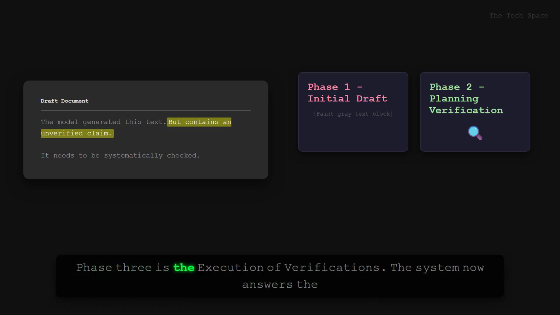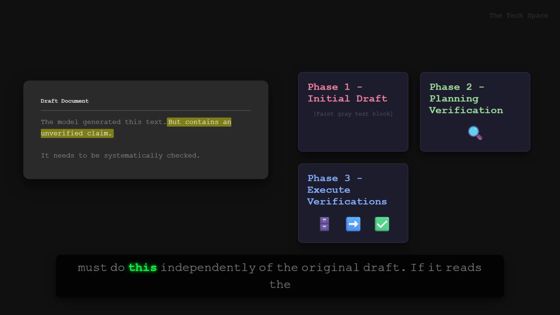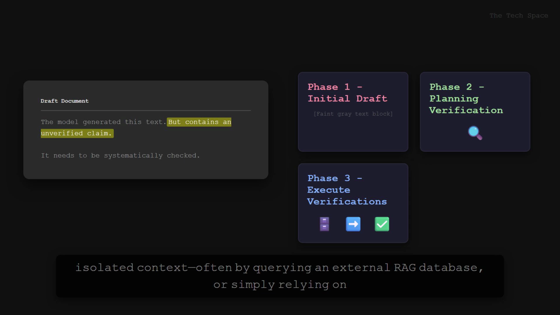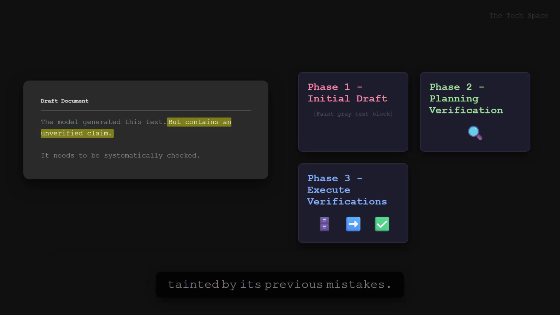Phase 3 is the execution of verifications. The system now answers the verification questions it just created. But here is the critical part: it must do this independently of the original draft. If it reads the draft while answering the questions, it will suffer from confirmation bias and simply repeat its own hallucination. By answering the targeted questions in an isolated context, often by querying an external RAG database, or simply relying on a fresh, highly focused prompt, the model retrieves the objective facts without being tainted by its previous mistakes.